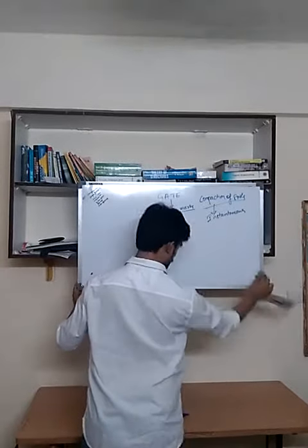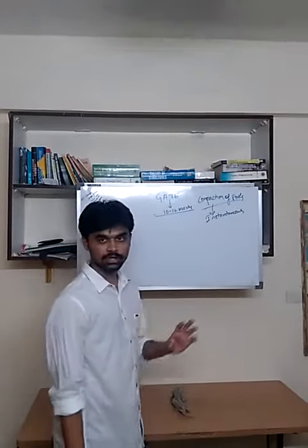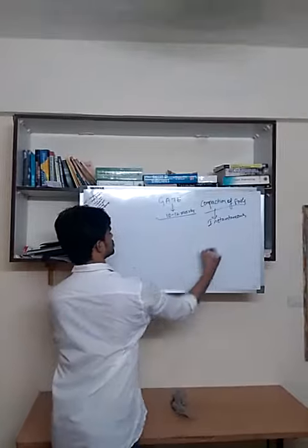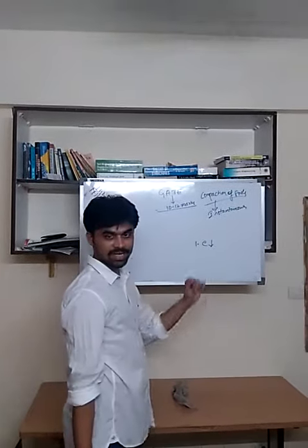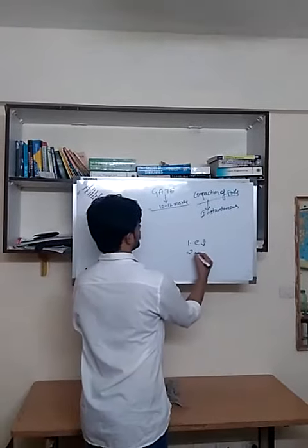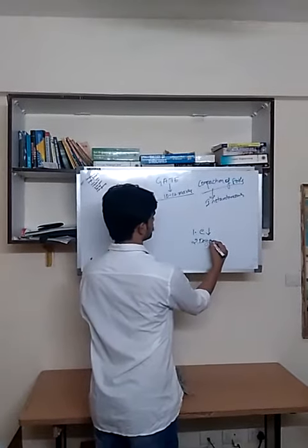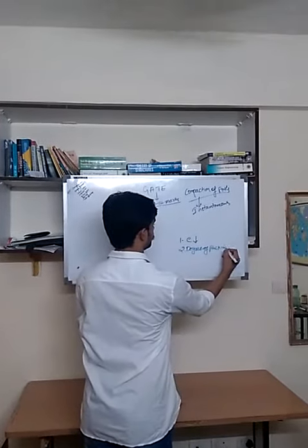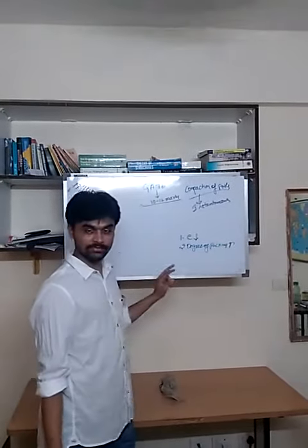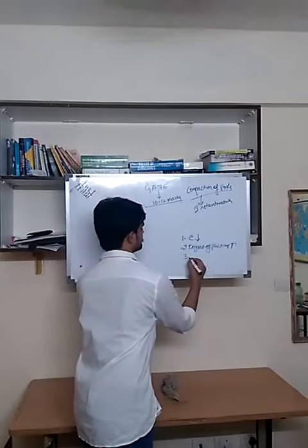What happens to a soil? One, void ratio will decrease due to compaction. Two, degree of packing increases. Three, dry density increases.